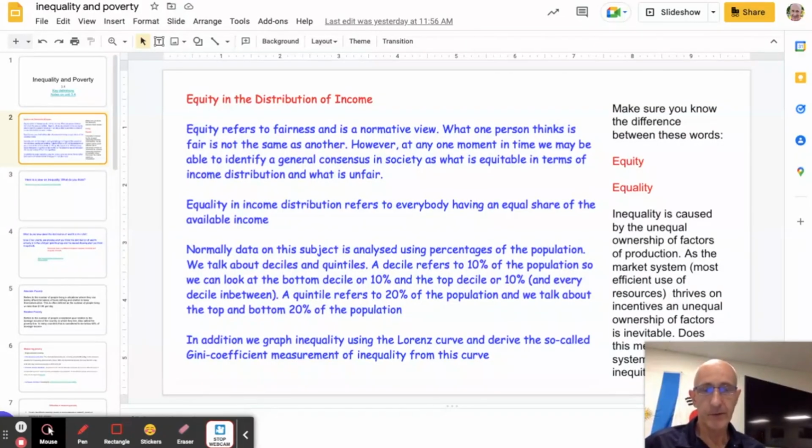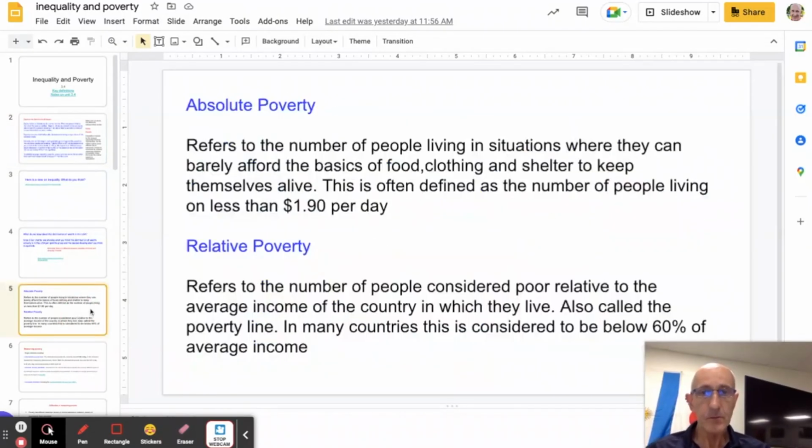It's very much a normative view in economics. What's fair for one person isn't necessarily as fair for another person. So it's difficult to quantify something like equity. Equality is positive economics. You can quantify it. Equality basically means that everyone's got an equal share of available income. So it is possible to measure the degree of inequality within any particular society.